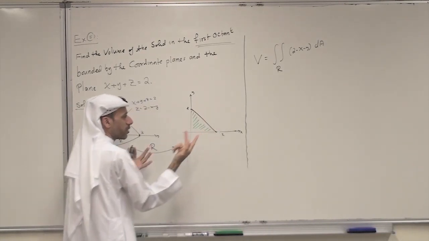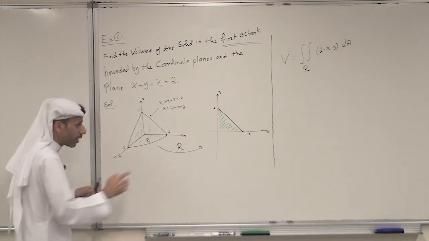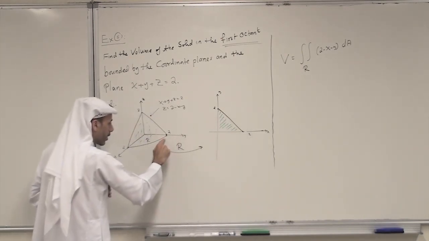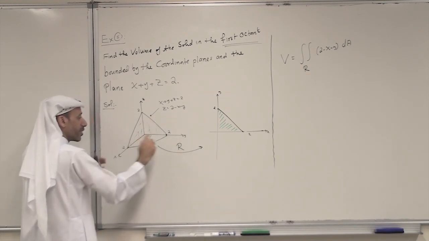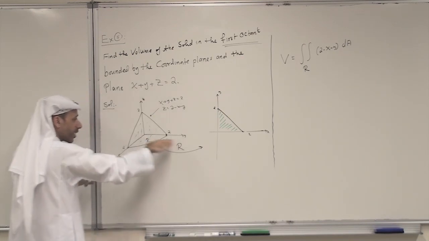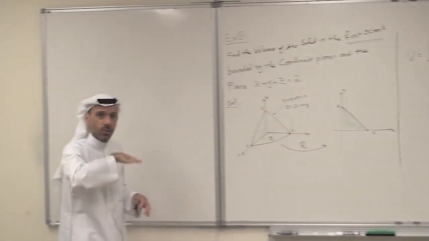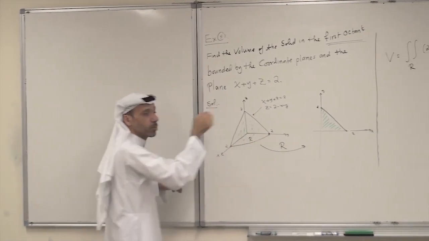This line you can find in two ways. You have 2 points, so you can find the equation of the line. Or, really, this line is exactly the same as the line that comes from the plane. It is the intersection of the plane with the xy plane. The equation of the xy plane is z equal to 0.